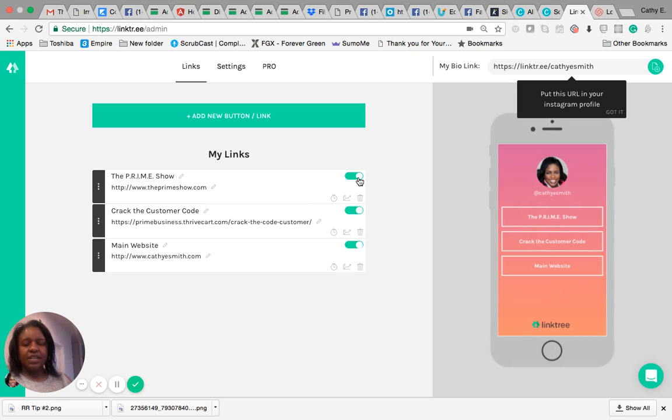So here, you turn this to green if you want to show that particular website link, and if you don't, then you just turn it to off. Green means that it's on and it's showing.